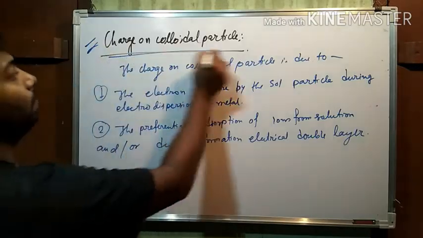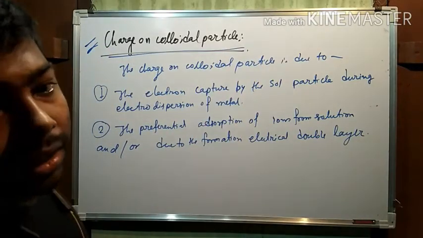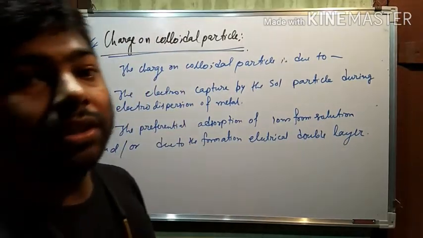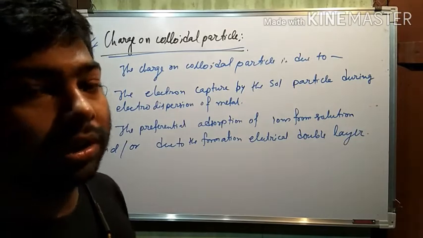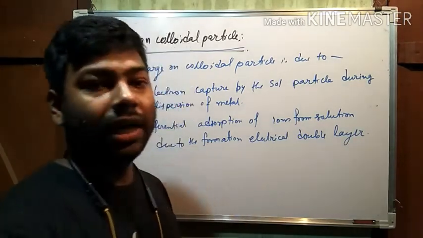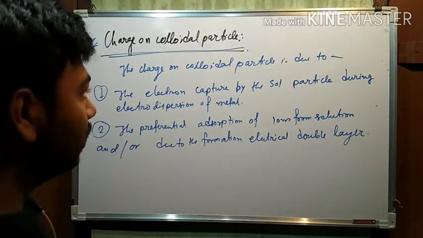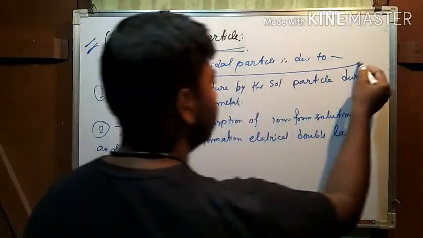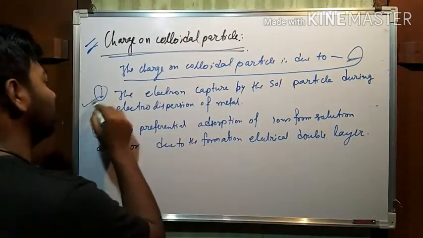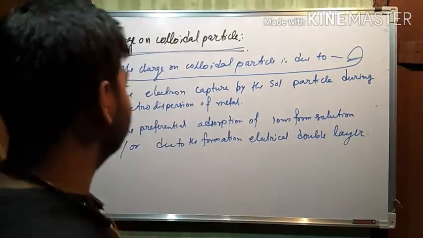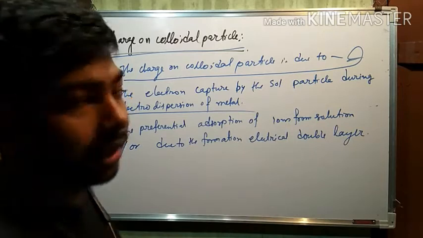Charge on colloidal particles. Remember, a colloidal particle is stable due to its charge. Without any charge, a colloidal particle is not so stable. Now see, the charge on a colloidal particle is mainly due to two reasons. First, the electron captured by the solid particle during electrode dispersion of metals.